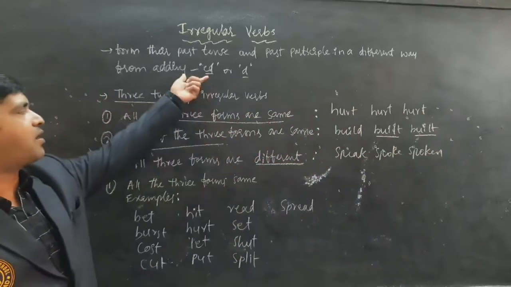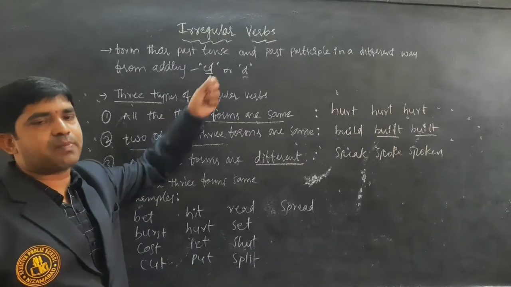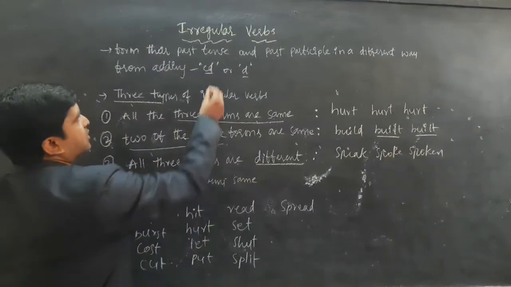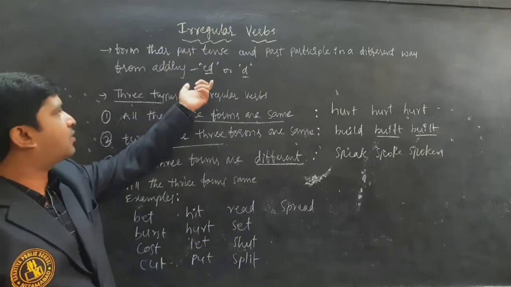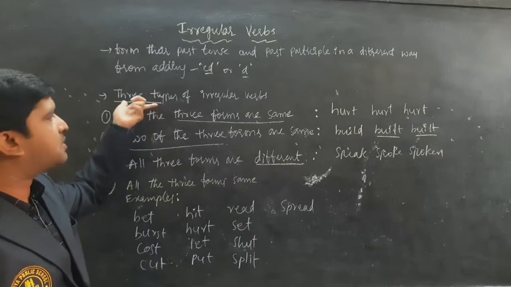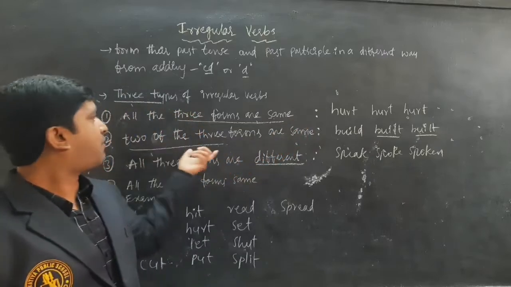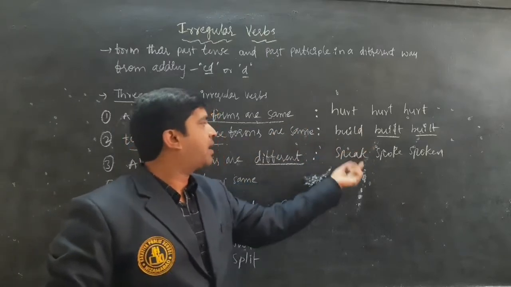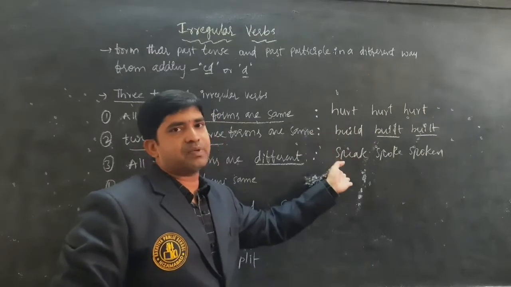Here they are not following the general rule. The general rule is that for making the past tense or past participle, we use ed or d. But irregular verbs didn't follow that rule. We have three types of irregular verbs: three forms the same, two of three forms the same, and all three forms different. These are the examples for that.